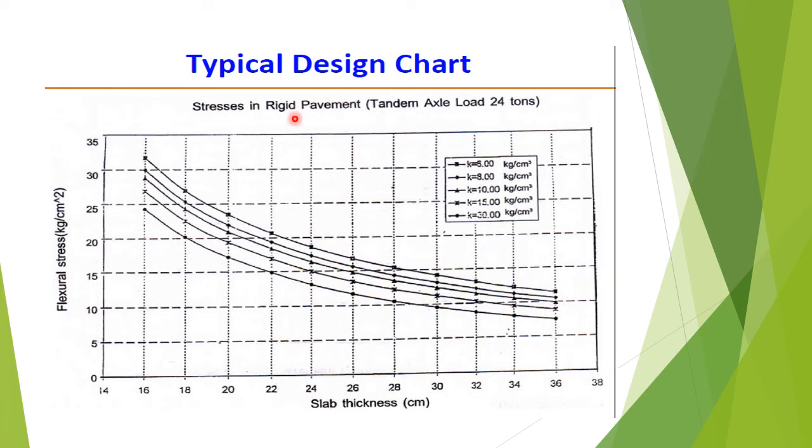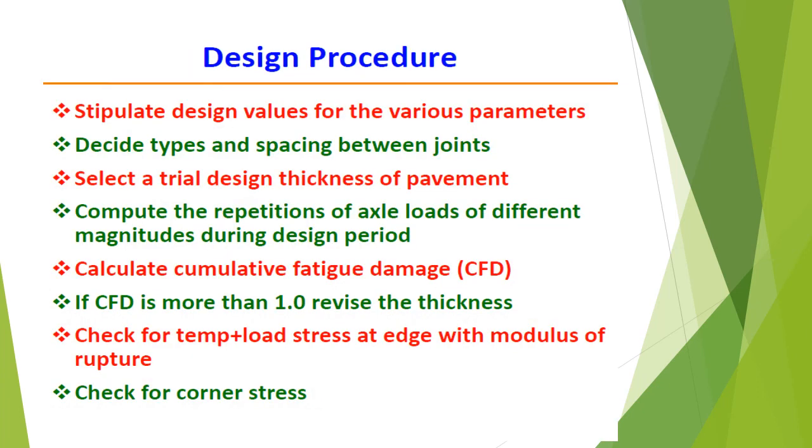Similarly, this is another chart having the tandem axle load of 24 tons, and different curves were given for different k values. So these are the steps which are given for the design procedures. Step 1 is to stipulate design values for the various parameters. Step 2, decide type and spacing between the joints. Step 3, select a trial design thickness of the pavement slab. Step 4, compute the repetitions of axle loads of different magnitudes during the design period.